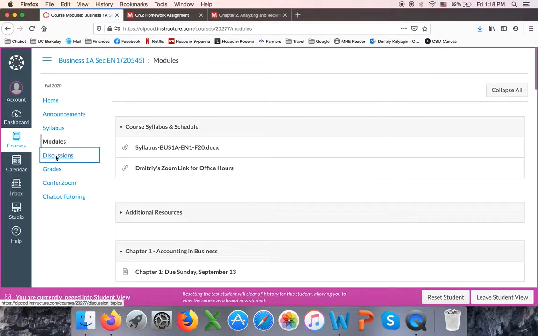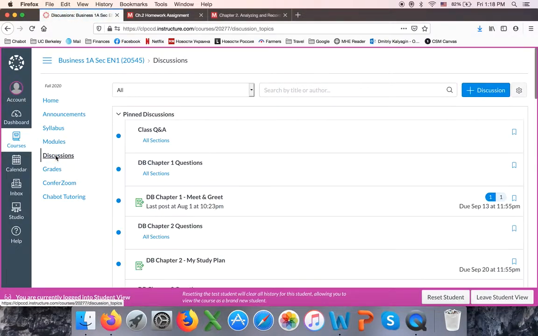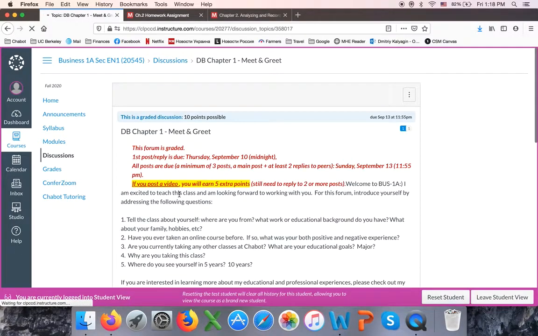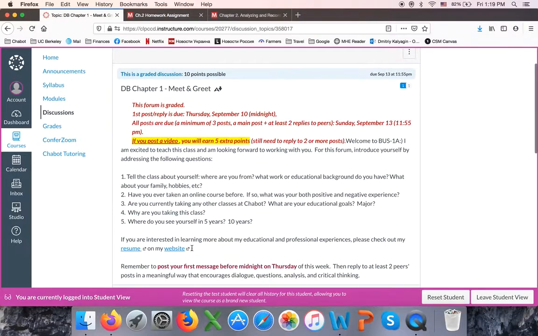Modules, discussions, and grades. And for discussions, you can see that every week you have two discussions. One discussion is graded, like this one. So for chapter 1, we're going to have a discussion meet and greet. And you have a whole week to complete the discussion. You must make at least 3 posts, a main post plus 2 replies to your peers, to other students. So in the main post, you address the questions I'm asking you, and then you're replying to your peers. Your replies cannot be, yes, good job, or thank you, or you're welcome. Your replies have to spark a conversation, a discussion. They have to be of significant learning value.